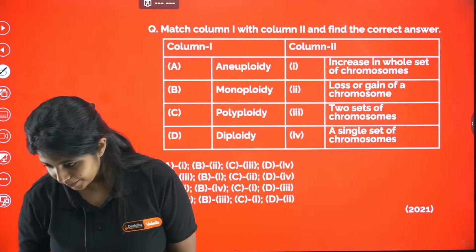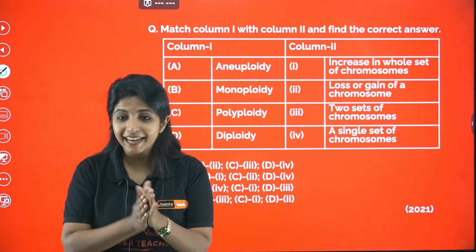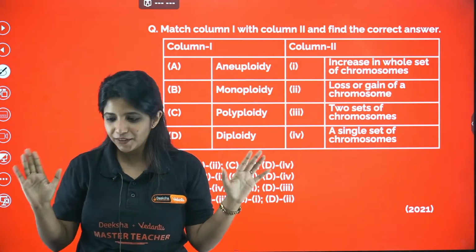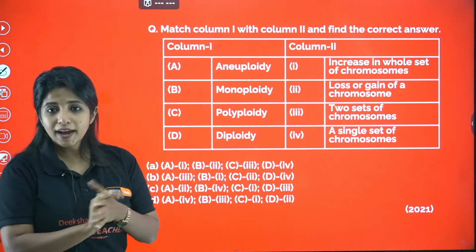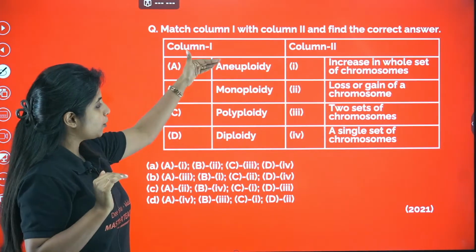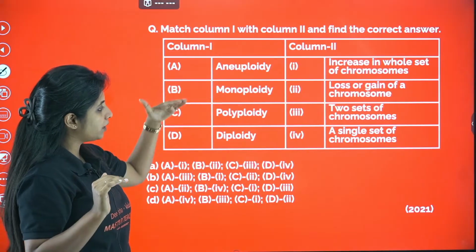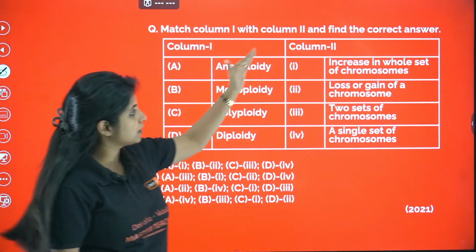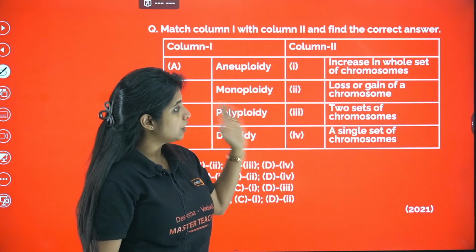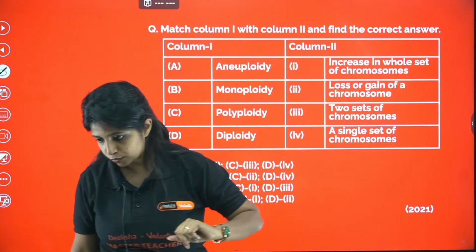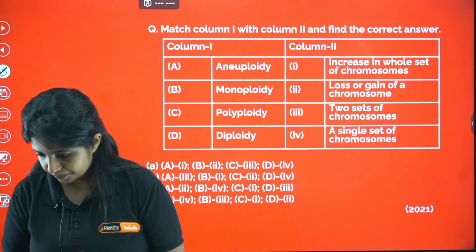I'm so sorry. Okay, now the next question, guys. Are we ready? This is the next question that we have. Match column 1 with column 2 and find the correct answer. Aneuploidy, monoploidy, polyploidy, diploidy are given. Increase in whole set of chromosome, loss or gain of a chromosome, 2 sets of chromosome, a single set of chromosome. What is the answer for this?